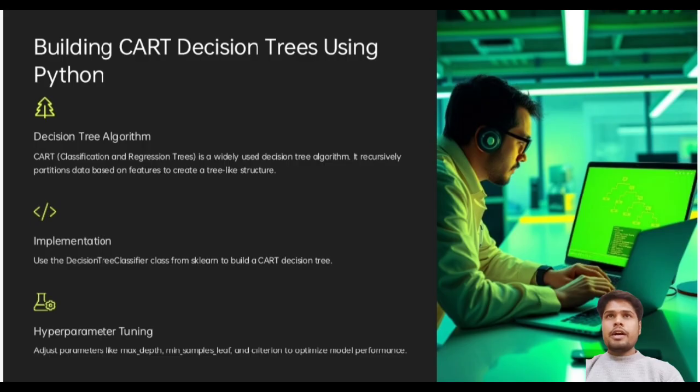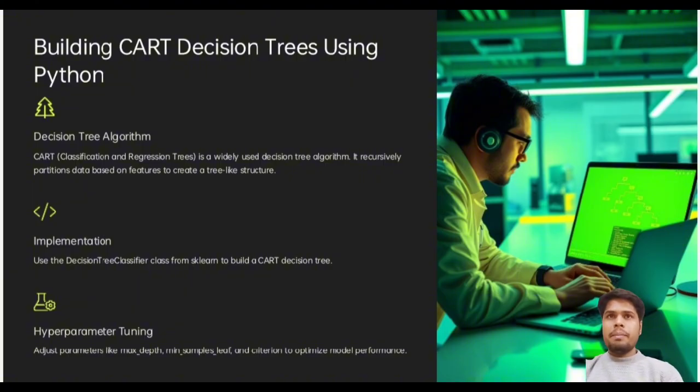Building the CART decision tree using Python. The decision tree algorithm CART, classification and regression trees, is widely used. It recursively partitions data based on the features in a tree-like structure.